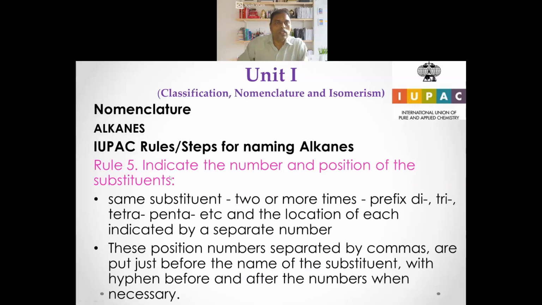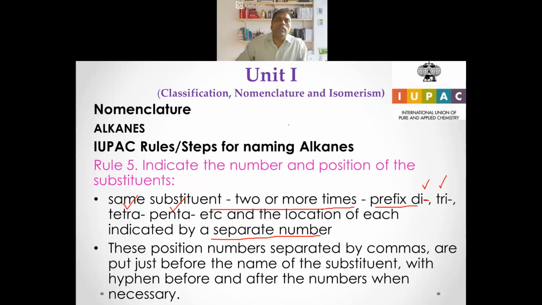The fifth rule says indicate the number and position of the substituent. If you have a second substituent of the same group, like methyl, like ethyl, we give the prefix di, dash, then if there are 3, tri, if there are 4, tetra, if there are 5, penta, like this we name them, right? So we give them separate numbers.